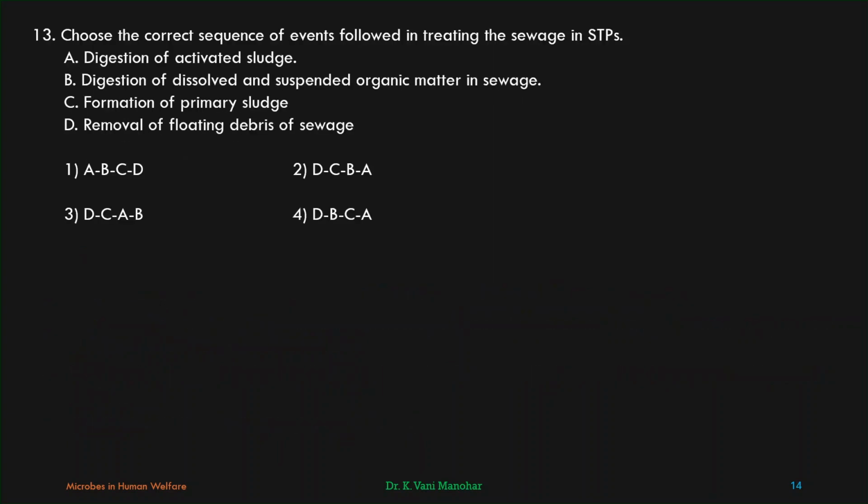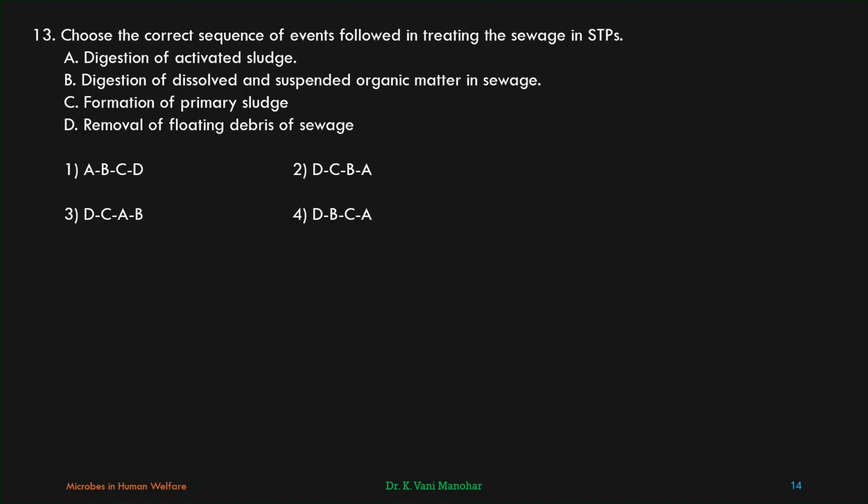Choose the correct sequence of events followed in treating the sewage in STPs. Correct sequence. Digestion of activated sludge. No, it is not the first one. It is digestion of activated sludge that occurs in the anaerobic sludge digester. Digestion of dissolved and suspended organic matter in sewage. This is in the aeration tank. So B should come prior to A. Formation of primary sludge. Primary sludge is formed in the primary settling tank.